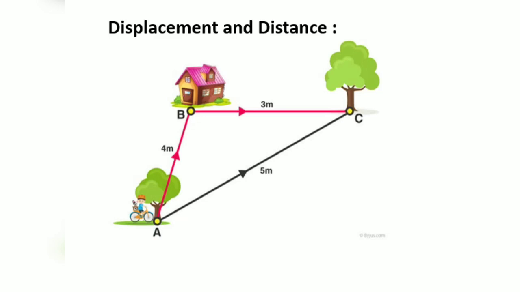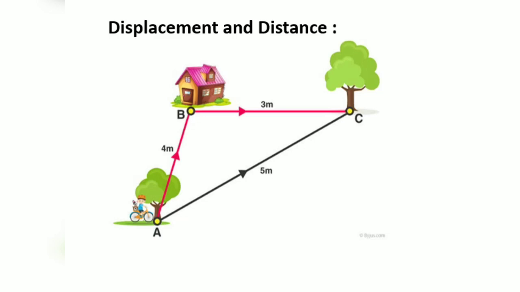If he travels from A to B and then to C, he has taken a long path. Else, directly if he travels from A to C, that length of the path is 5 meters. But if he reaches the house and then the tree, the length becomes 4 plus 3, 7 meters.